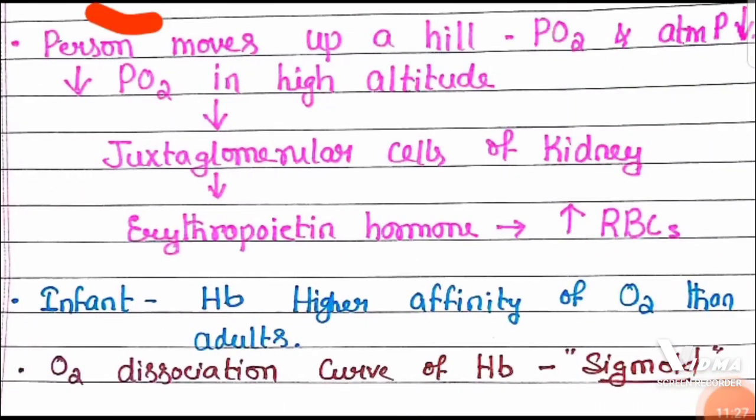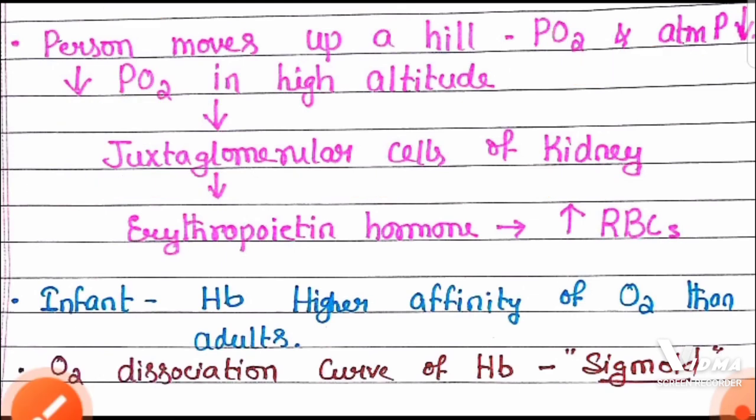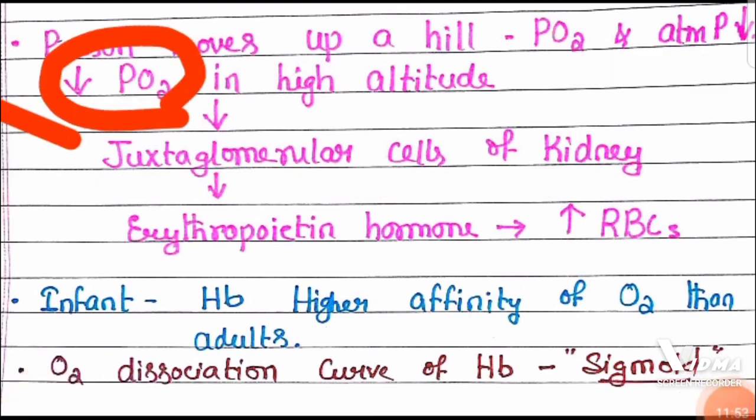When a person moves up a hill, there we can find partial pressure of oxygen and atmospheric pressure decreases. When any person goes to a high altitude, partial pressure of oxygen is going to decrease. When the partial pressure of oxygen decreases, in the kidney, juxtaglomerular cells are activated. When juxtaglomerular cells are activated under low partial pressure of oxygen, they secrete one hormone called erythropoietin.